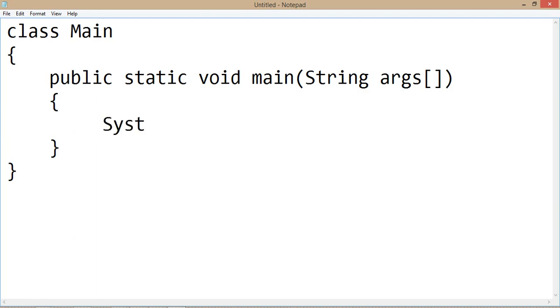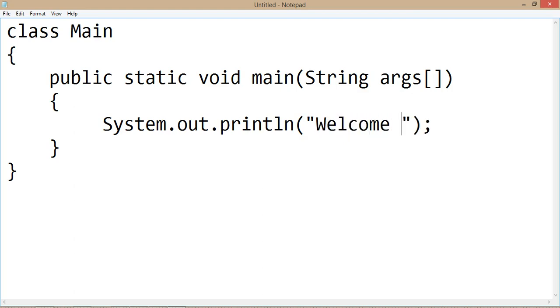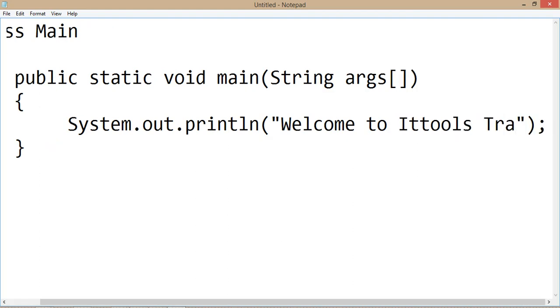Now I'm writing a program just to print one simple message on the console: Welcome to IT Tools Training.